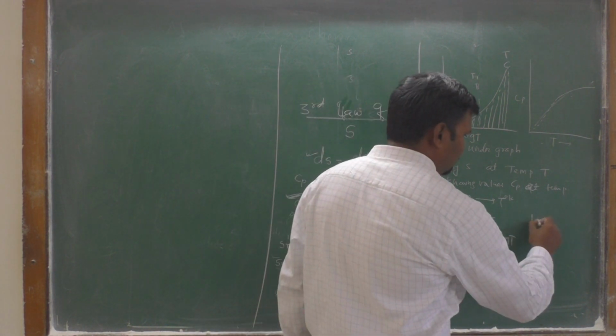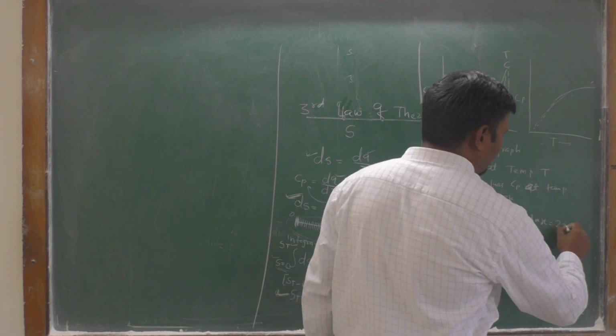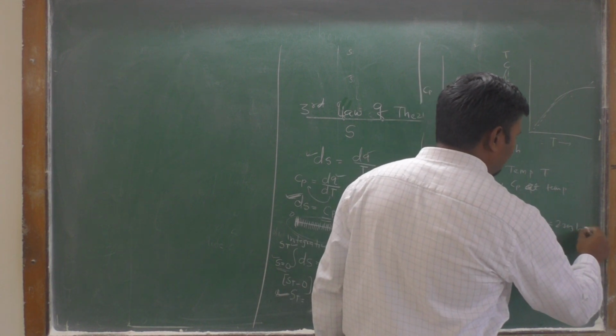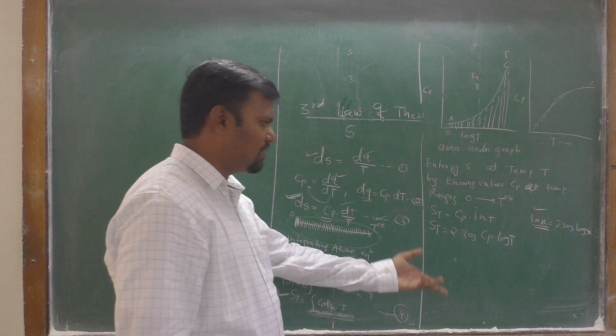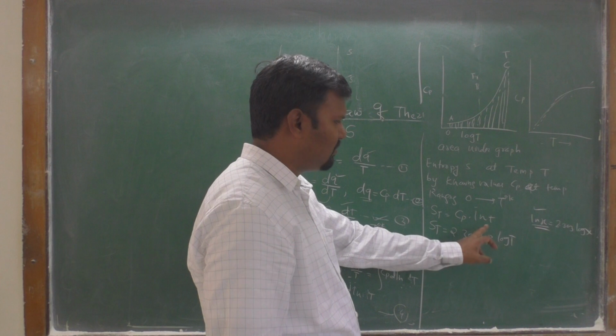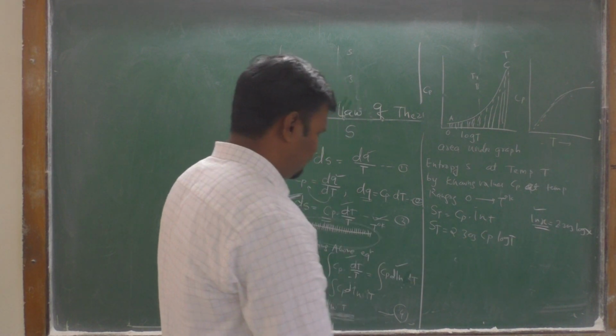Okay, ln x is 2.303 log x. Like that, ln T can be converted to 2.303 Cp log T.